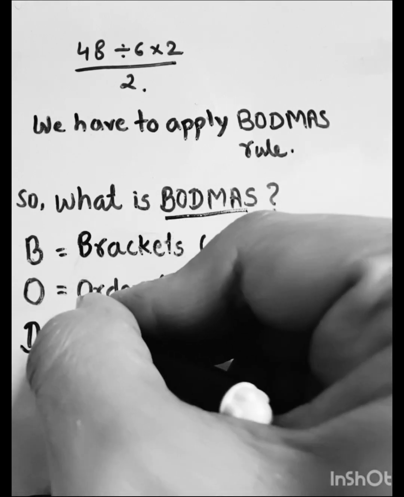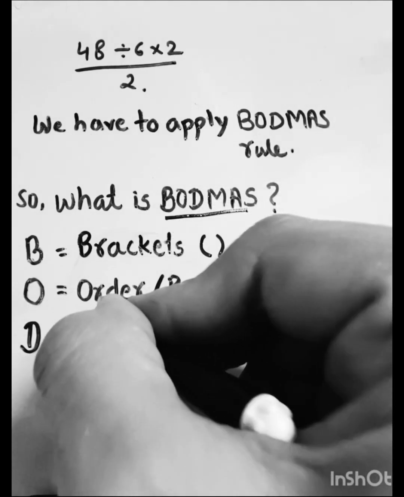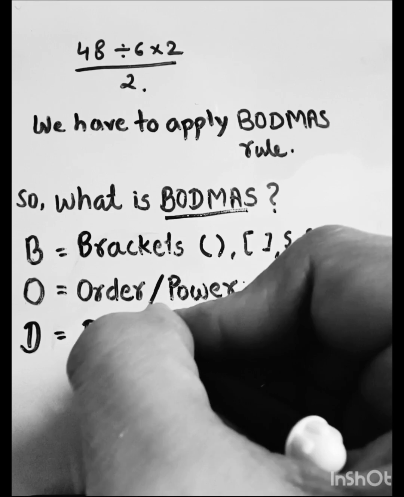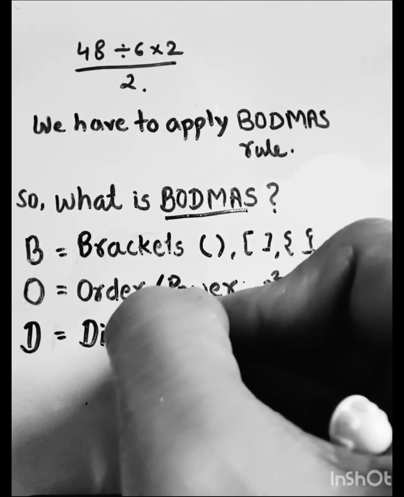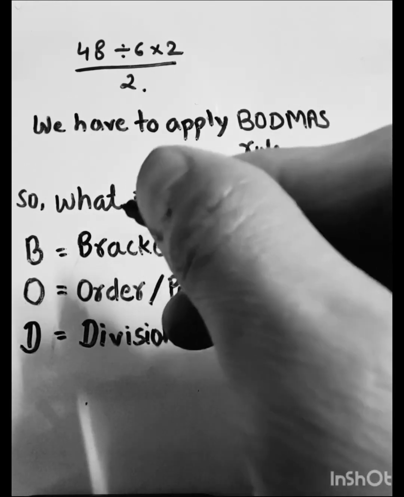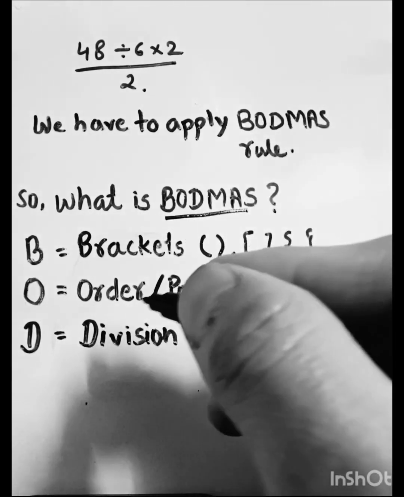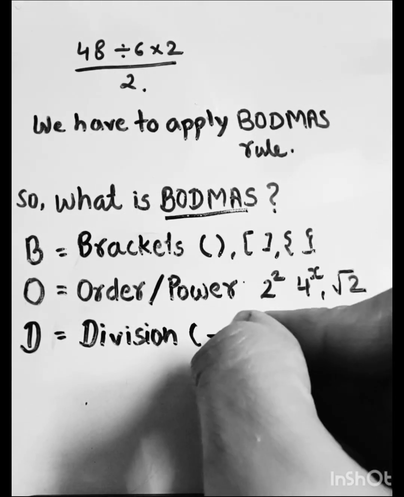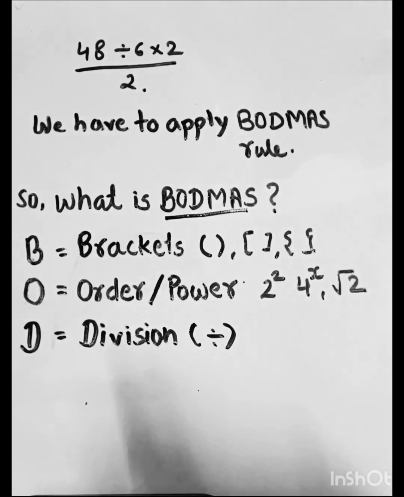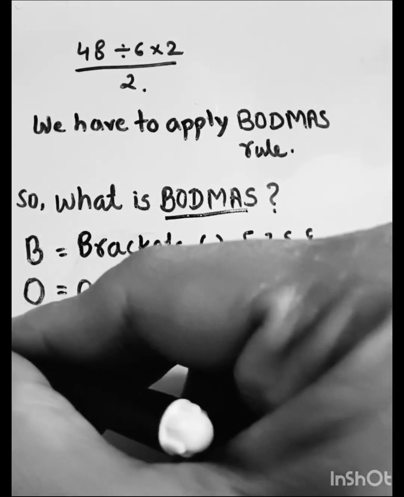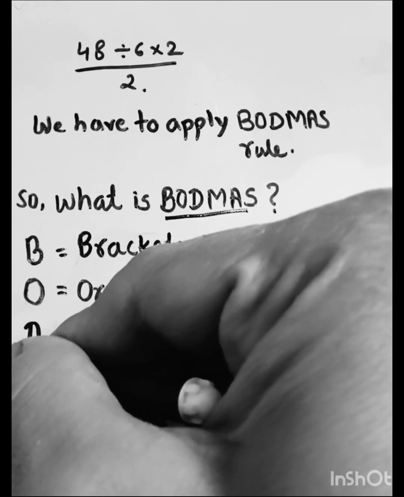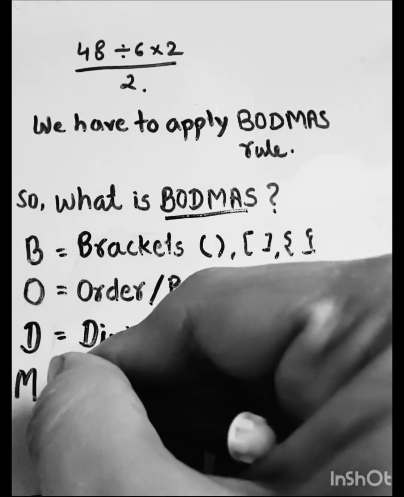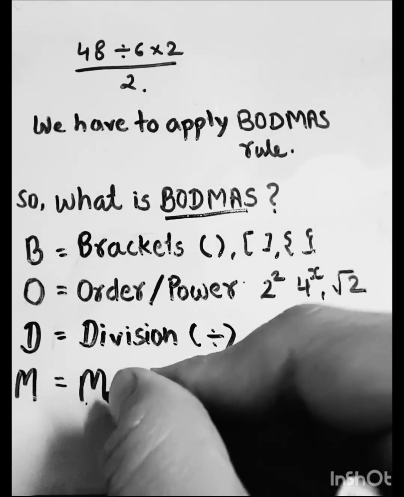D stands for division. You know the division means we have to follow these steps. First we have to remove the bracket, and then order, and then division. Division is this. Okay, now what is next? Next is M. M stands for multiplication.